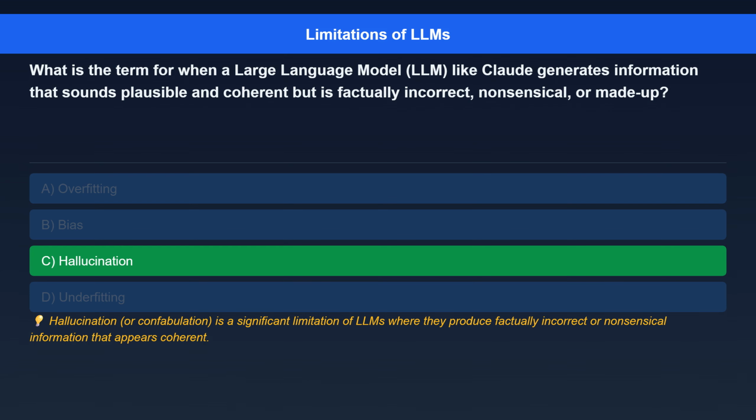The correct answer is hallucination. Here's the explanation. Hallucination, or confabulation, is a significant limitation of LLMs where they produce factually incorrect or nonsensical information that appears coherent.